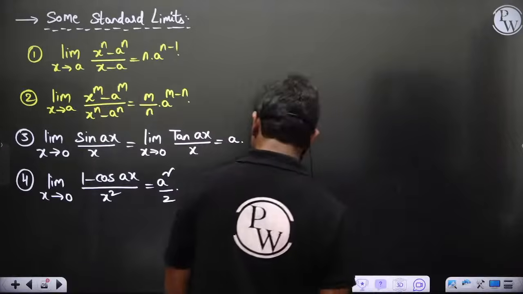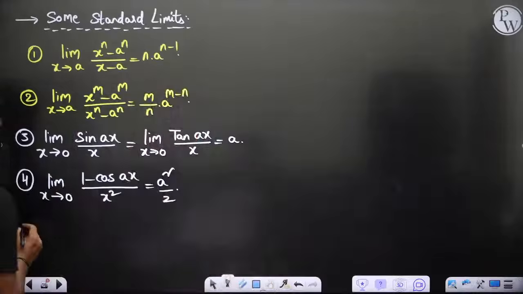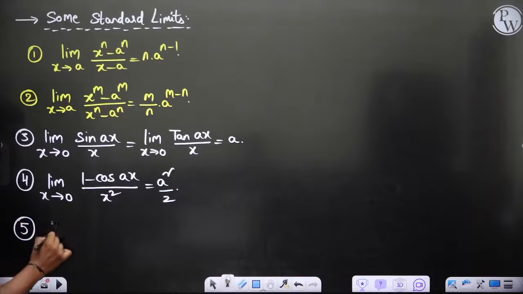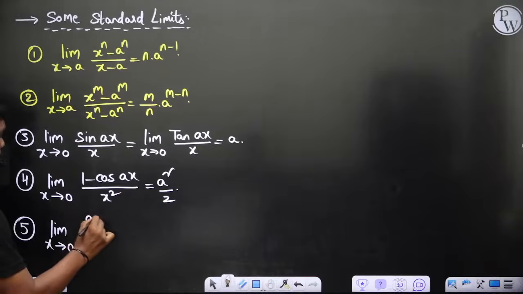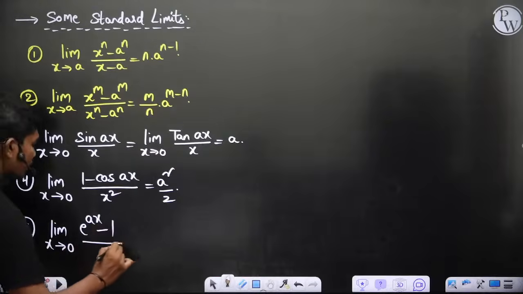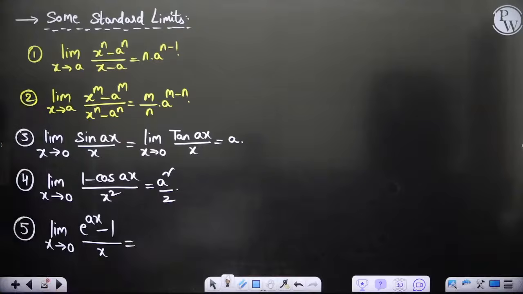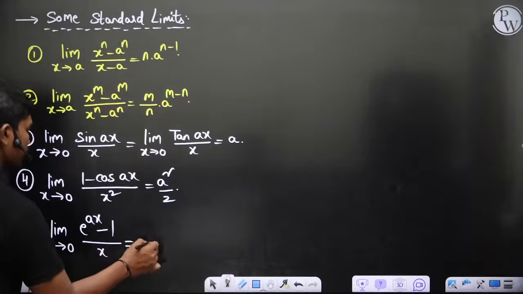Then we have a few more things which we can write. 5: limit x tends to 0 of (e power ax minus 1) divided by x. If you simplify this, it is log a to the base e.